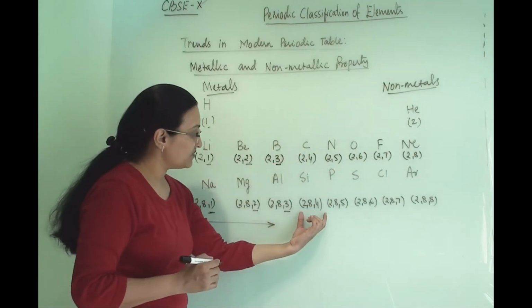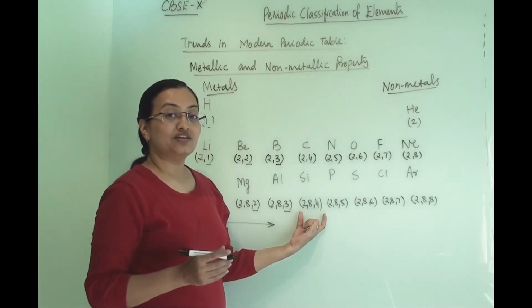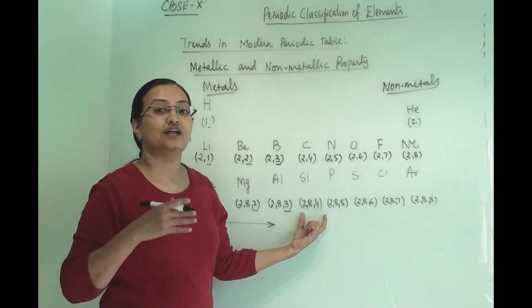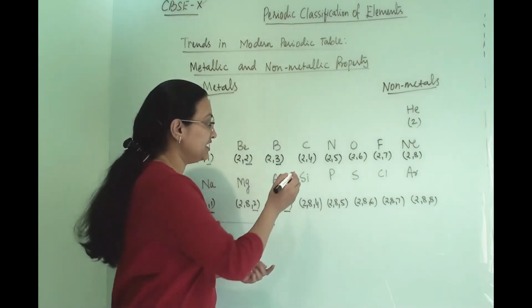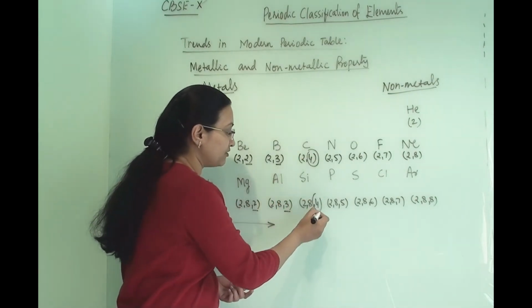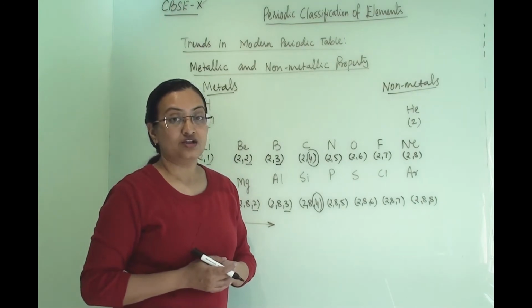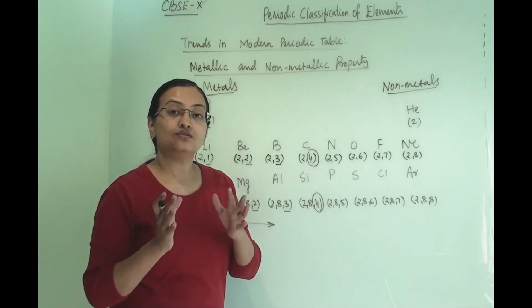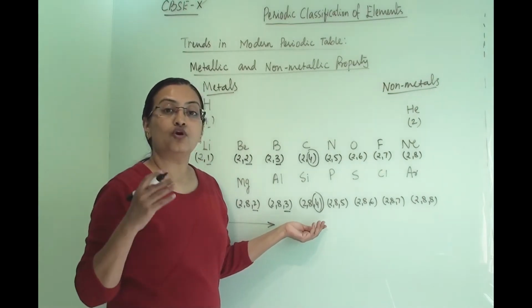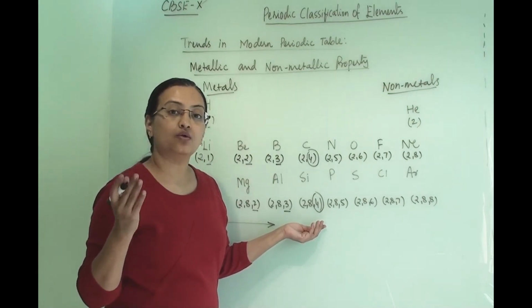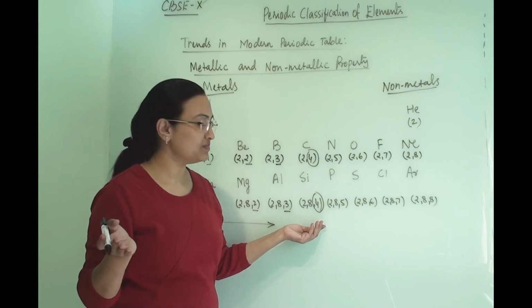From carbon and silicon, it is very difficult to decide whether they will donate or accept electrons, because they have 4 electrons in their valence shell. So they can neither donate nor accept. They will go for covalency. They will make covalent bonds and become stable.